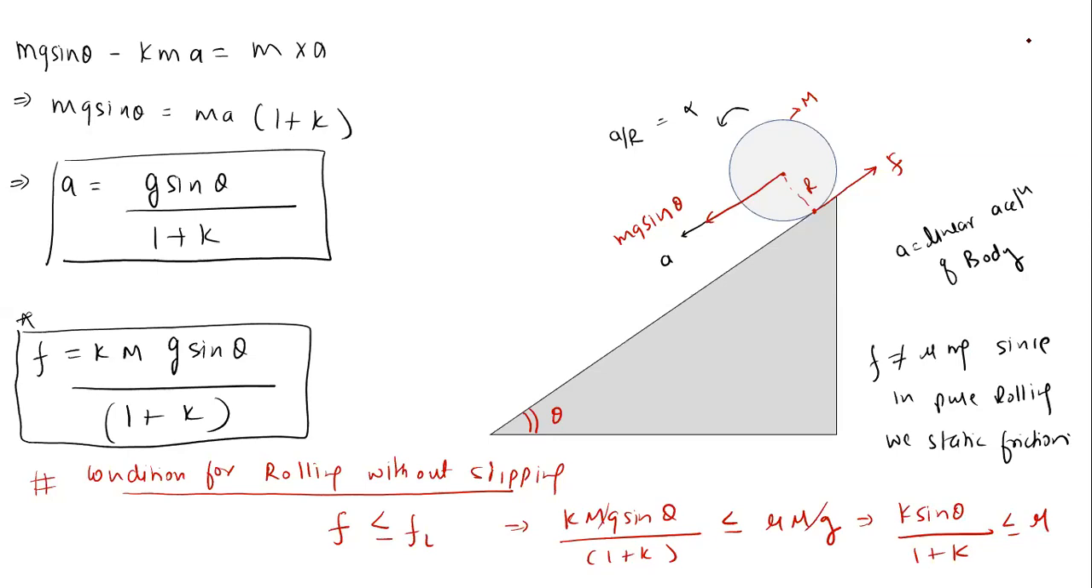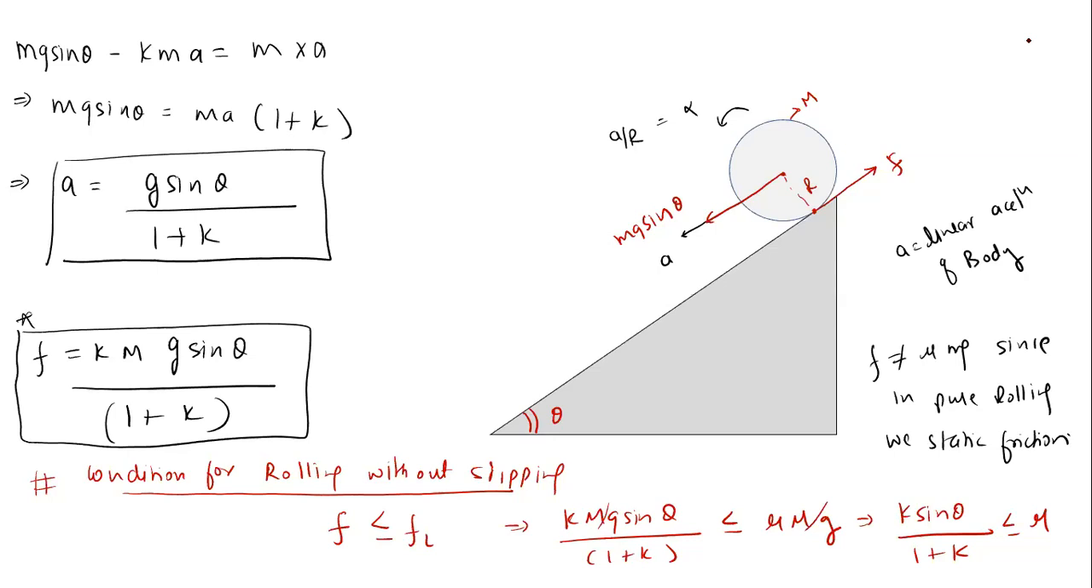That is k sine theta by 1 plus k. For pure rolling, the coefficient of friction should always be less than or equal to k sine theta divided by 1 plus k. Okay, did you understand this? Simple, it is because for pure rolling we should have static friction.